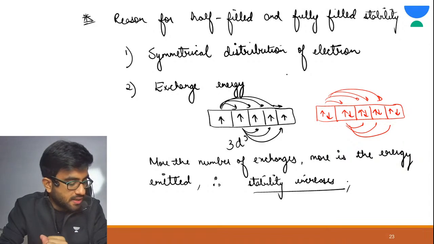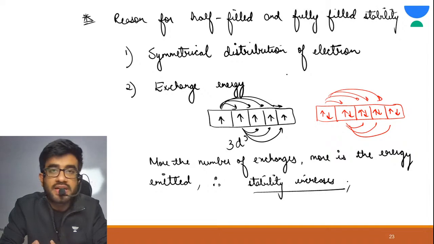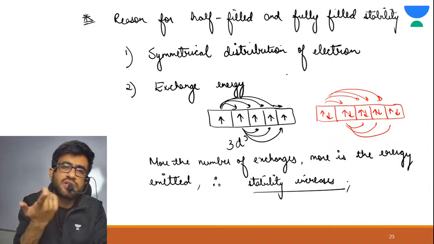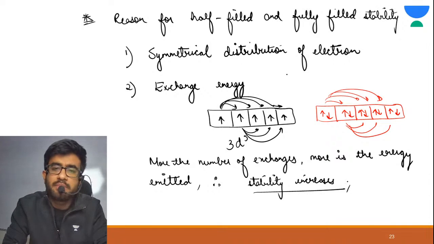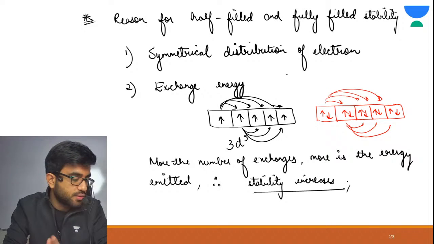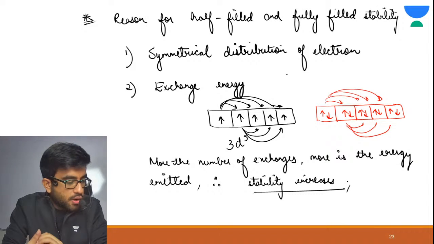Now the next chapter which we are going to take is the periodic table. It is a very small chapter. In 2-3 days we will complete it, and then we will move on to our very important chapter of chemical bonding. I will meet you in the next class.